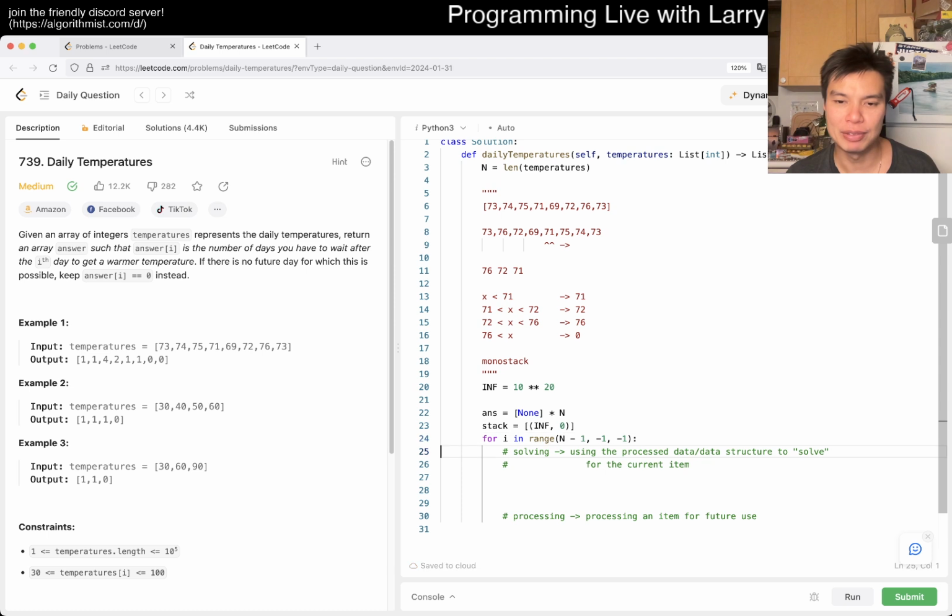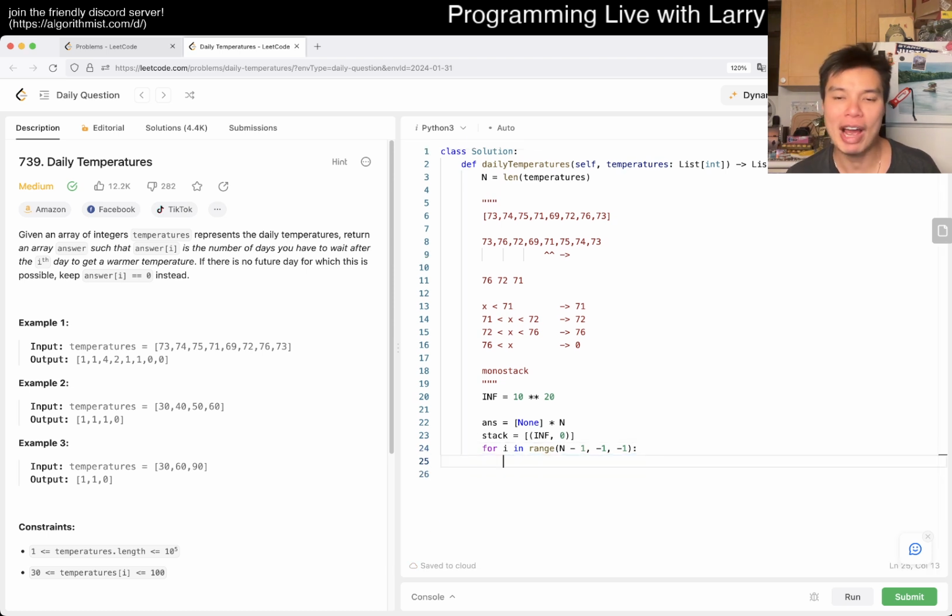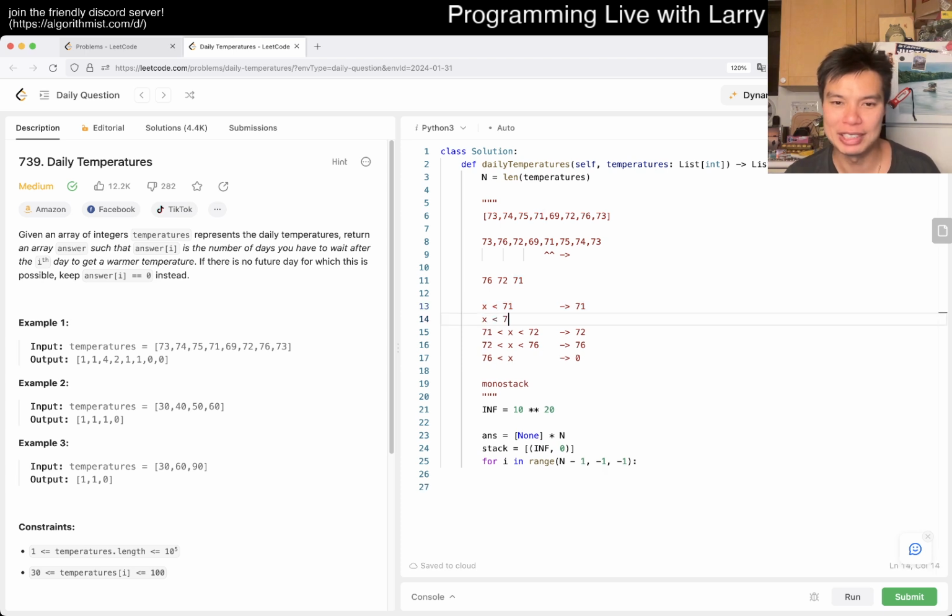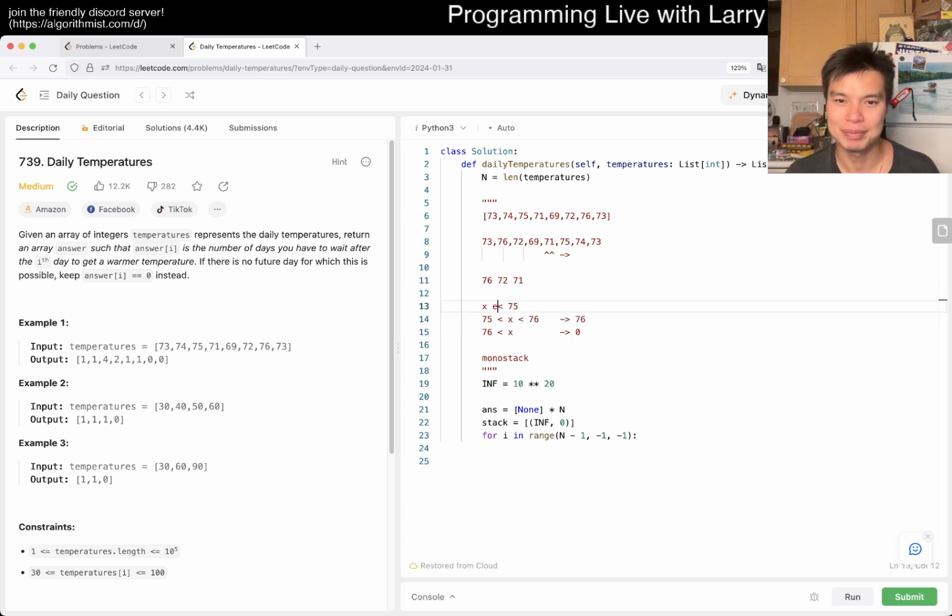But here we have to figure out the invariance, right? And the invariant now is that, given a new number, we have to look through this table and remove things that are not possible. For example, if we get 75, then this thing can no longer be possible, so we remove it. And then this also is no longer possible or is overlapped, so we remove it. So something like that.